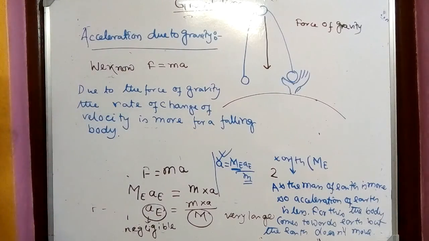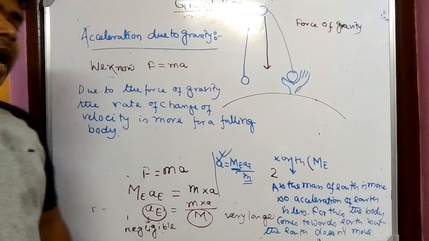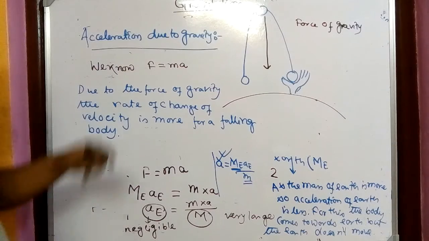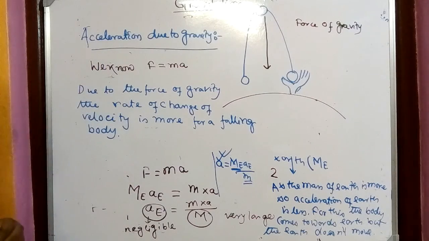And that rate of change of velocity is acceleration. And that acceleration is known as acceleration due to gravity.